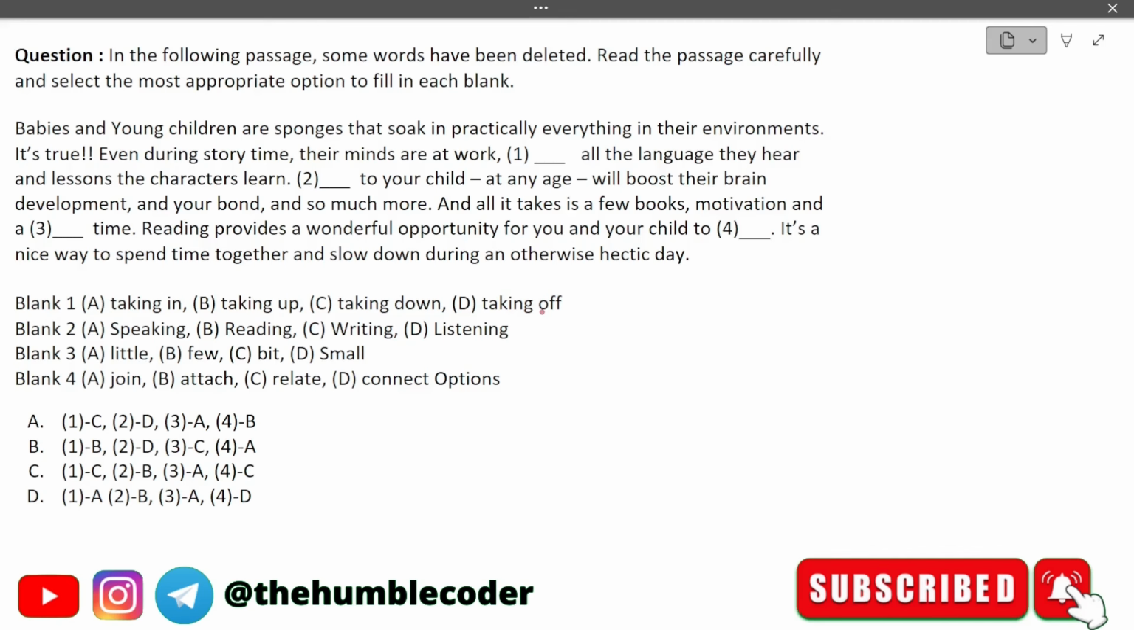Okay, let's now look at this question. In the following passage, some words have been deleted. Read the passage carefully and select the most appropriate option to fill in the blank. And these are very important questions, so you should have a good practice of these kinds of questions.